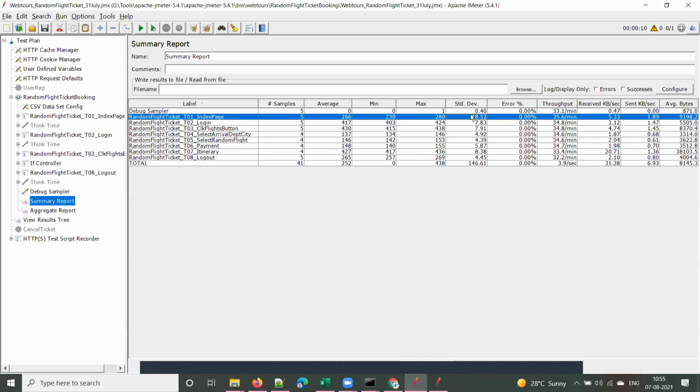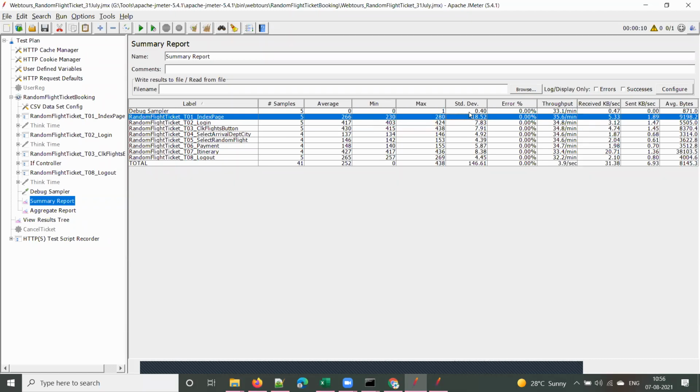It means the deviation from the average. What is the average response time? 266. So the deviation from the average is very high, and that's why the standard deviation is high. If your standard deviation values are high, that means your application performance is not consistent. Sometimes response times are good, sometimes they go abnormally high.